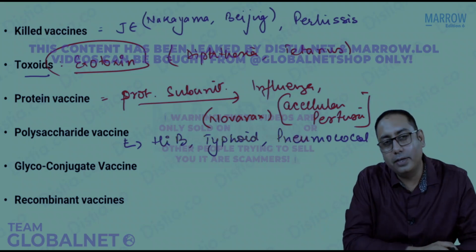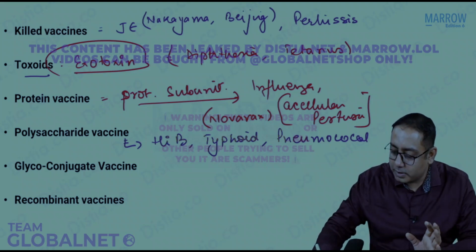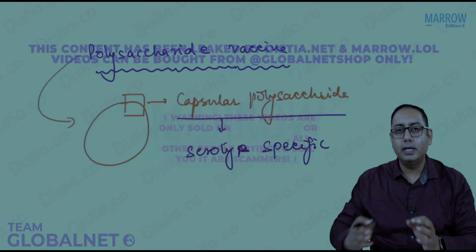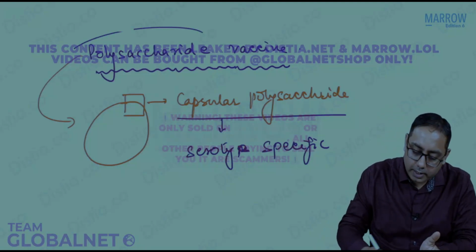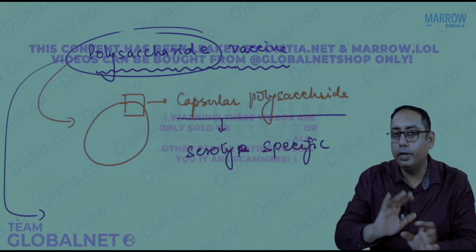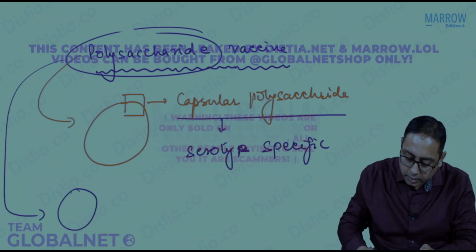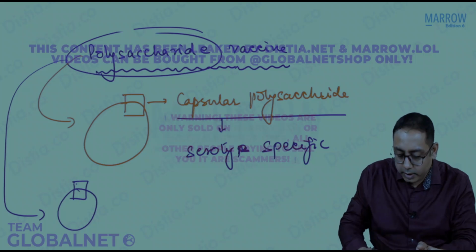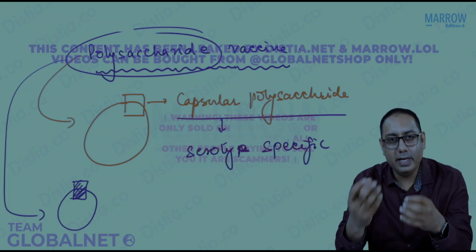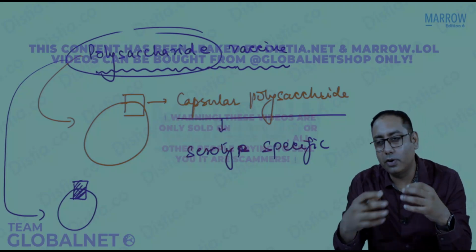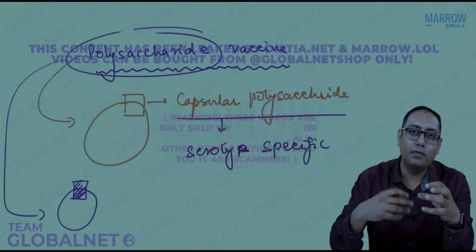Next is, what is this glycoconjugate? Glycoconjugate is something similar to the polysaccharide. See, what happens is that in some children, if you give a polysaccharide vaccine, it is not going to induce the immune response, because you are giving a polysaccharide portion only, and it is serotype specific, and children of age less than 2 years or 1 year are not very much able to have an immune response.